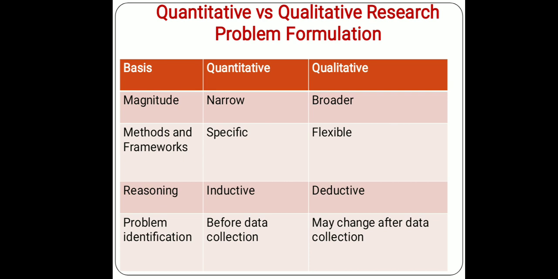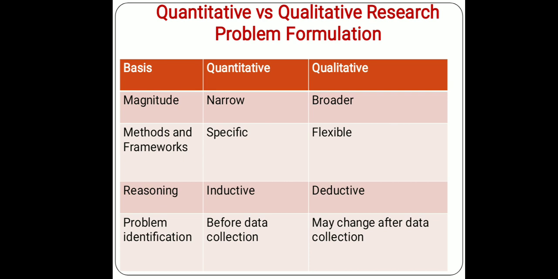Problem identification: in quantitative research, problems are identified first, then accordingly data are collected. But in qualitative research, even the problem may change after the data are collected, because during data collection the researcher may get some new ideas, new thoughts, new things that provoke his mind that his area of research has been very squeezed.